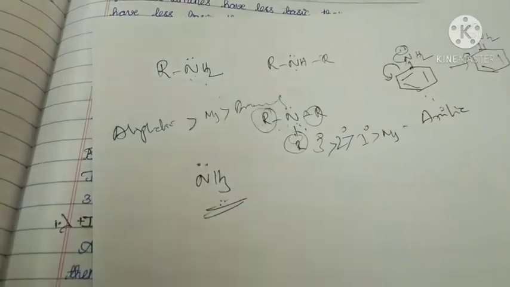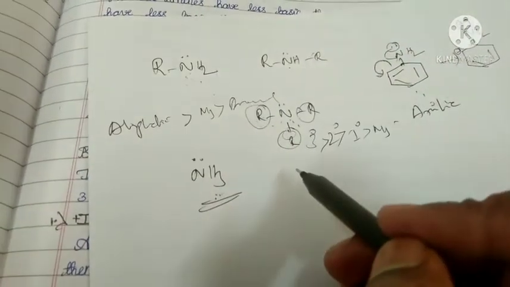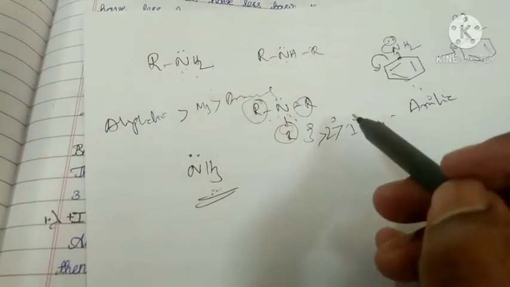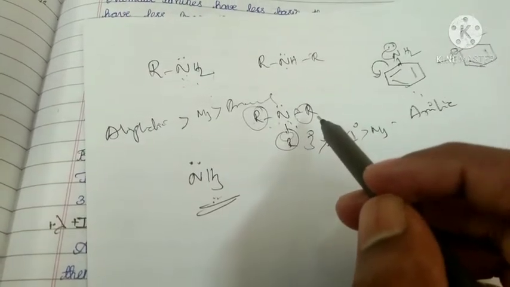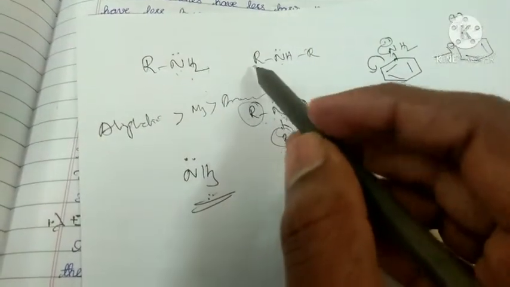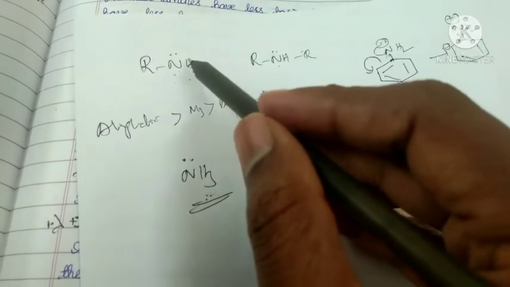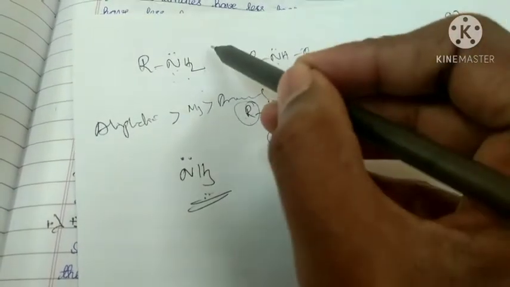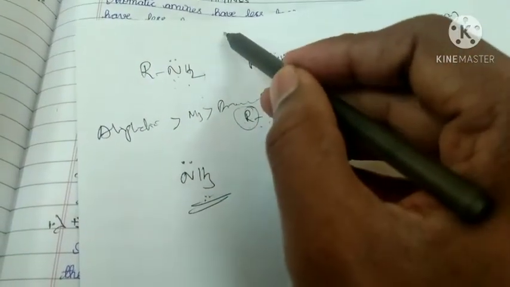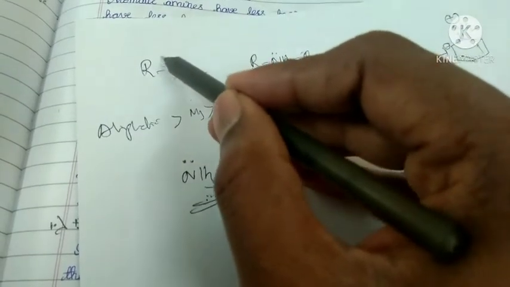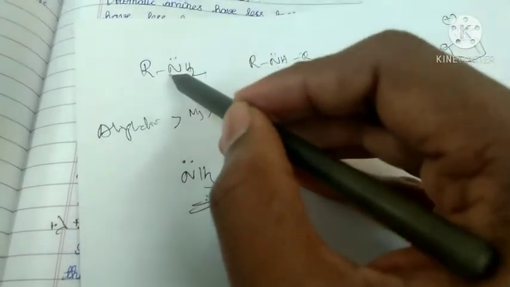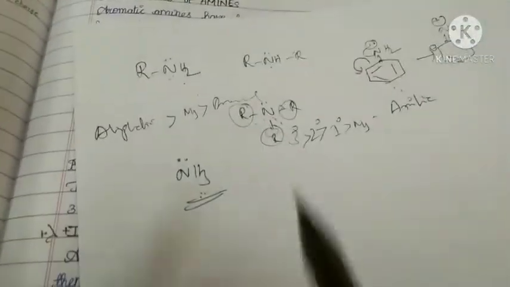So what is the point here? If number of hydrogen bonds increases, basic nature also increases, because if number of hydrogen bonds increases, then attractions between this hydrogen and nitrogen of another molecule increases. Then these lone pair of electrons somehow free, then this molecule readily loses these electrons to other substance. I repeat this point once again, listen carefully.